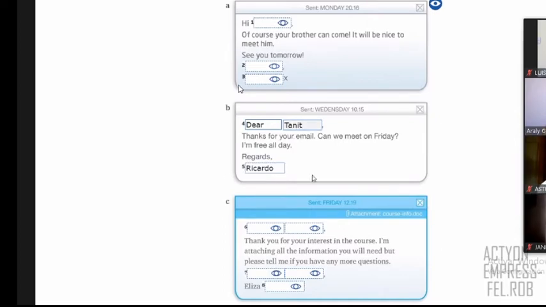Yes, that's it. Because here, Ricardo was the one to start the mail. So this is a response, right? And in this case, it says, Dear Tanit. So this is the response of Ricardo. Let's check something here. It's important for your writing, and for any writing in general, when you write emails, look, you say, hi, hello, or dear, and look, you have a comma, always. It's like you say, dear Tanit, or hello Tanit, or Mrs., and you say the last name, comma. Always you put a comma, as you can see. In all the cases, right?